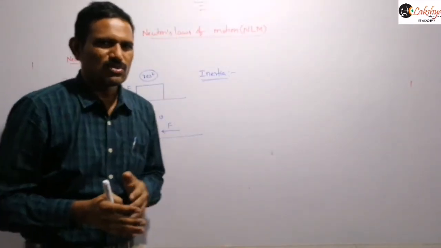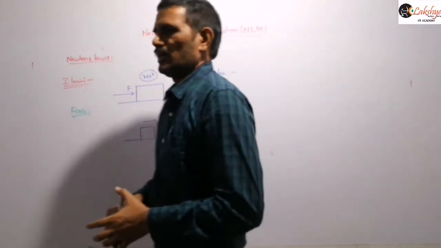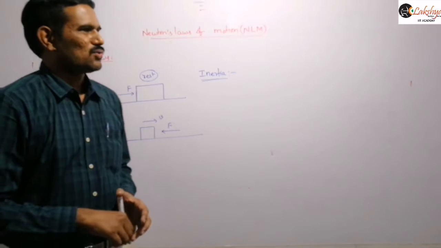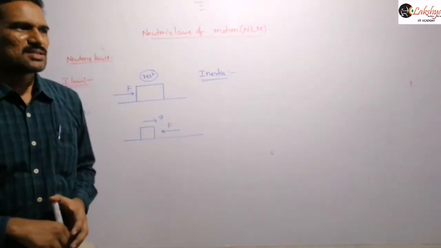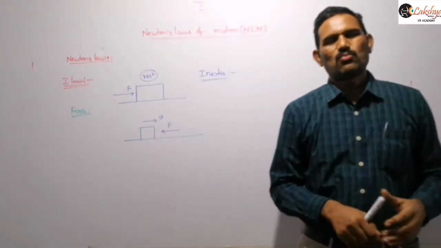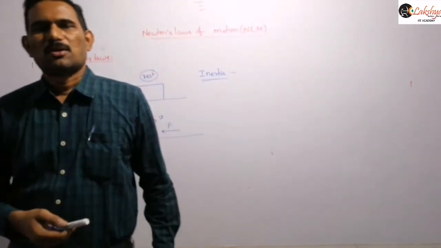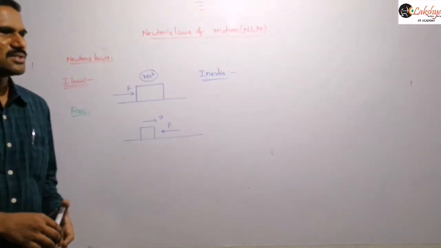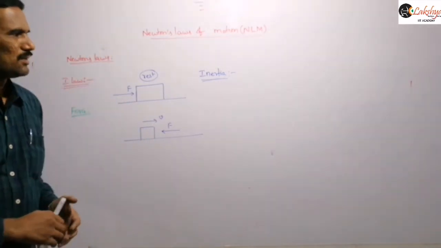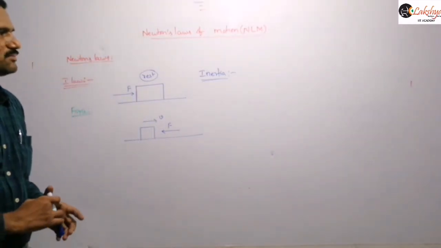And actually there are three types of inertia. So just write the definition of inertia: the inability of a body to change its state of rest, or uniform motion or direction, by itself is called inertia.